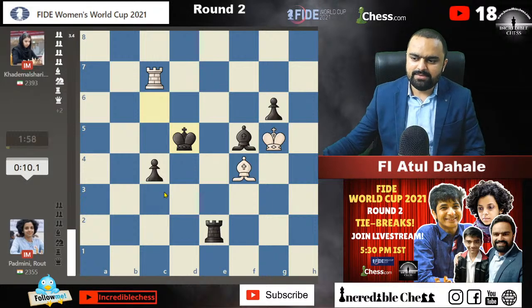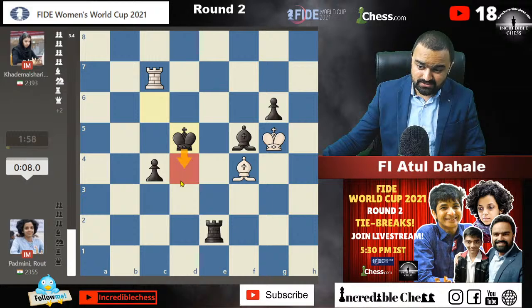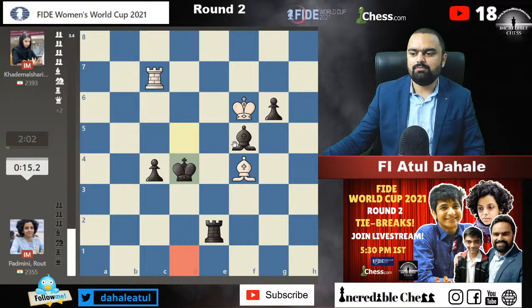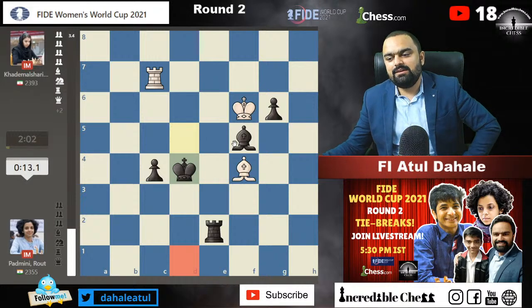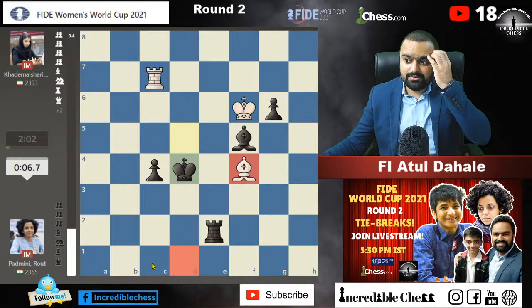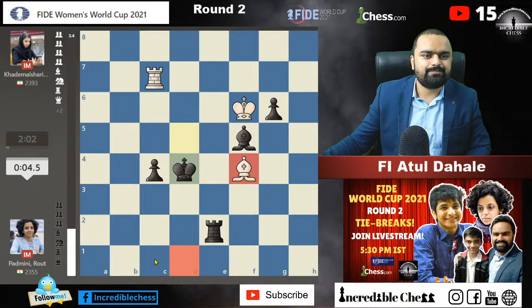Now the idea might be just to push the king forward, play c3, then c2, and if the king manages to come up to d1 and the rook comes in between, then Black should hold on. But okay, as I said earlier, if White manages to give up the bishop for both the pawns, then it might be a draw.